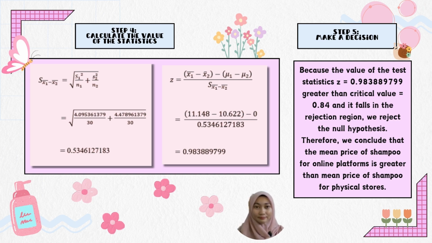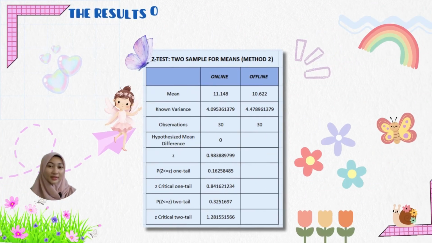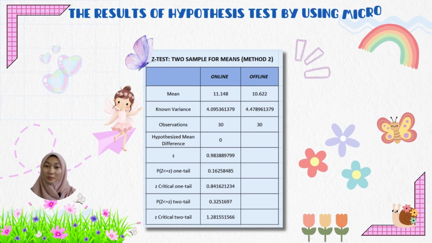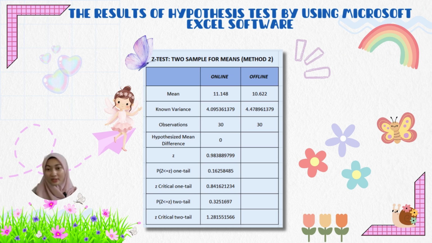Then, this is the result of the hypothesis test that we calculated using Microsoft Excel. The result is the same as we calculated manually before. For example, the mean of online is 11.148 and the mean of offline is 10.622. Then the variances are also the same, which are 4.095361379 and 4.47896139 for online and offline. The test value is 0.983889799, which is the same as we calculated before. So that's all for method 2.